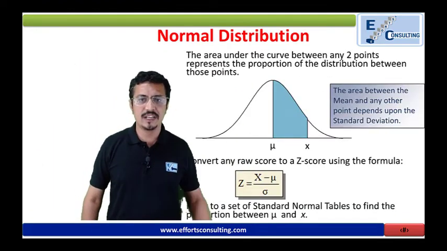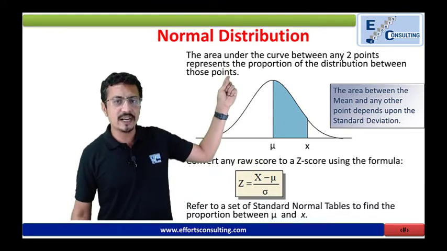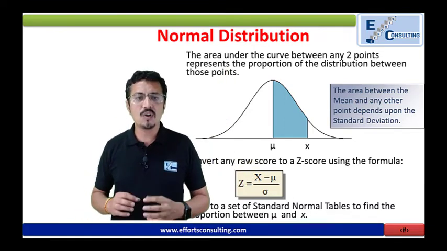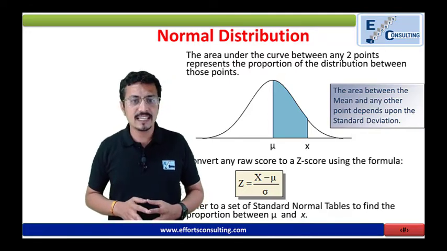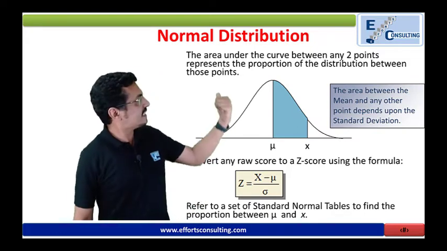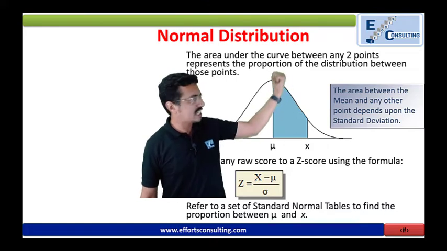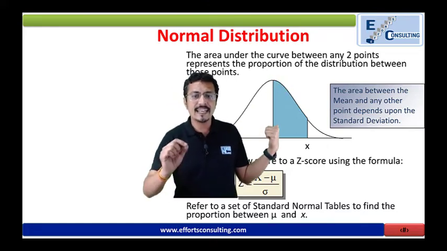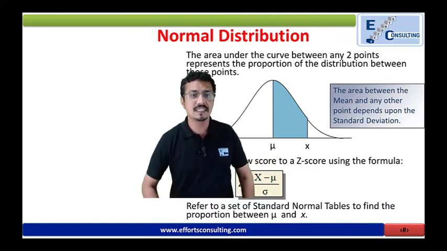Look at this particular figure, and the area under the curve between two points represents the proportion of the distribution between those points. What do you mean by this? If I need to identify what is the area covered by this shadow, then the area between the mean and any other point depends upon the standard deviation.